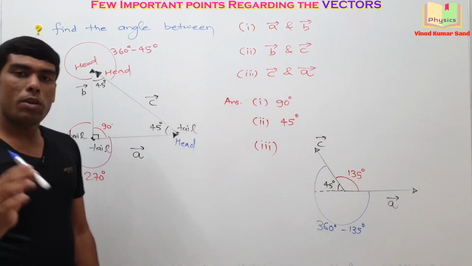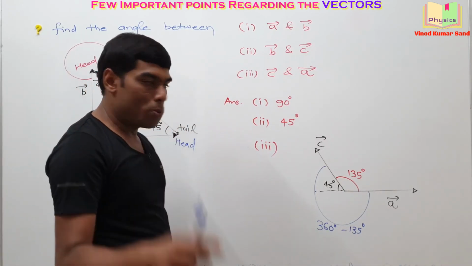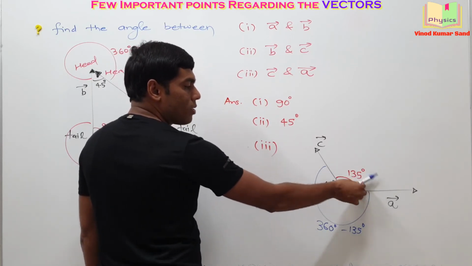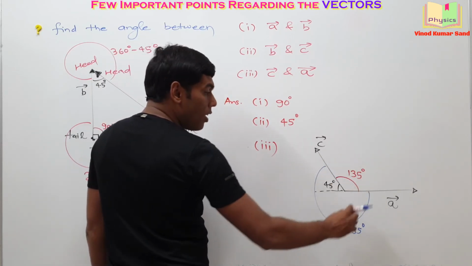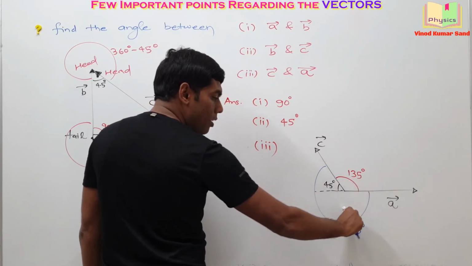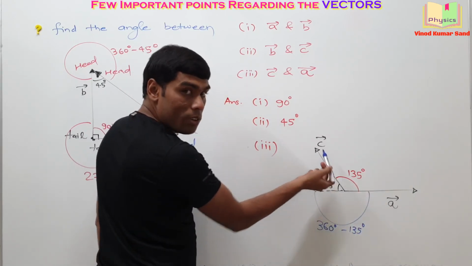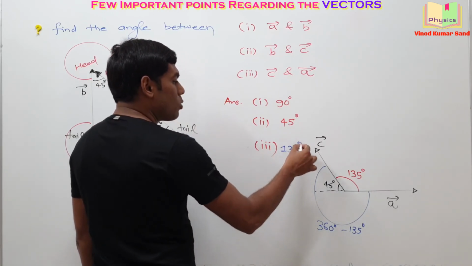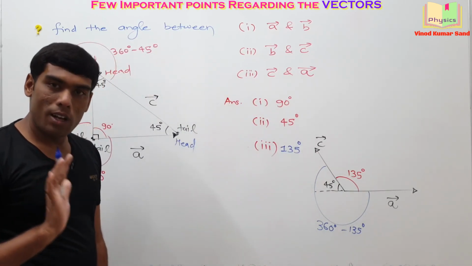So going from A vector to C vector, we have two possibilities: we can traverse the angle of 135 degree, or we can traverse this bigger angle. What should be your answer? The smaller one, meaning 135 degrees should be our answer.